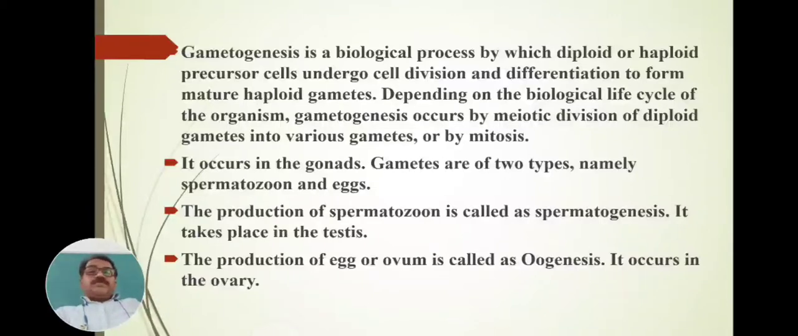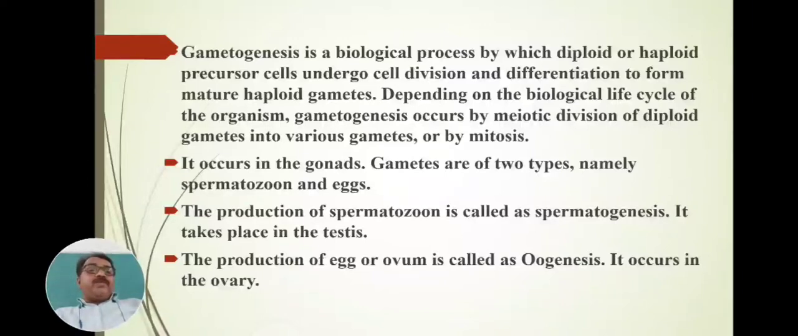What is meant by gametogenesis? Gametogenesis is a biological process by which diploid or haploid precursor cells undergo cell division and differentiation to form mature haploid gametes. The biological process of formation of gametes is called gametogenesis.